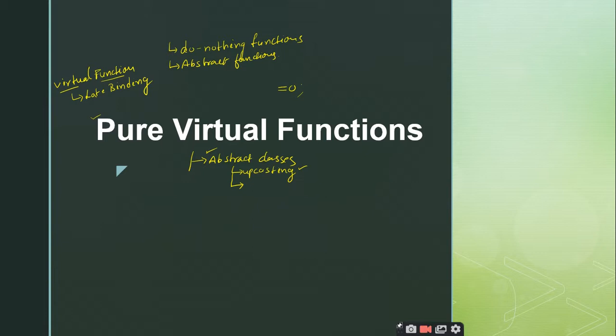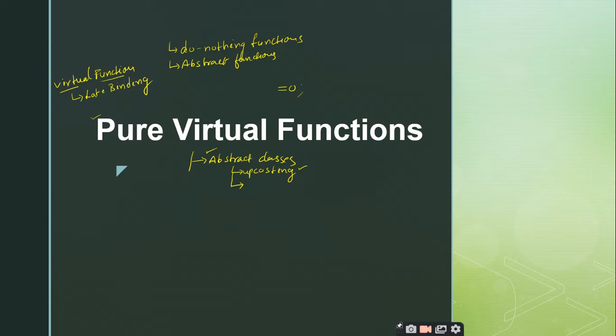The virtual functions are used to implement late binding, whereas the pure virtual functions are used to implement the abstract classes, which help us to access all the derived class objects with one base class pointer, right? Is it clear?